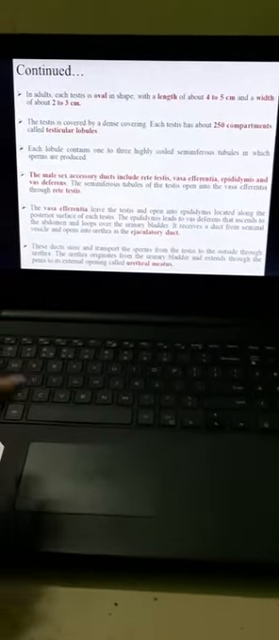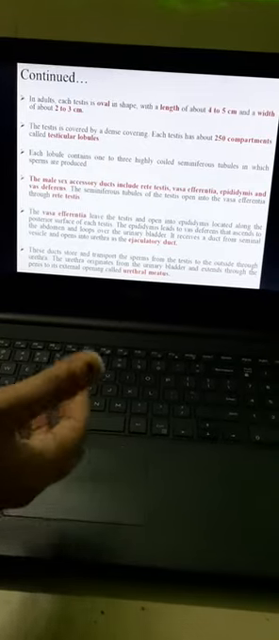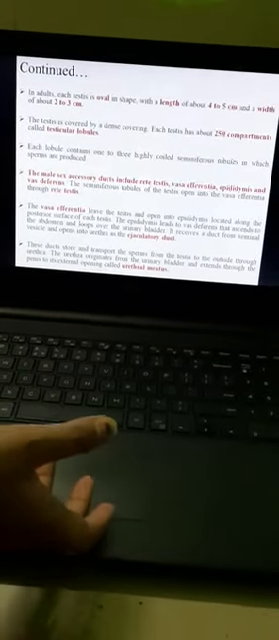So these again are the points which I discussed in the previous figure. You can read them from here. If you find any difficulty, you can contact us in the comment section.